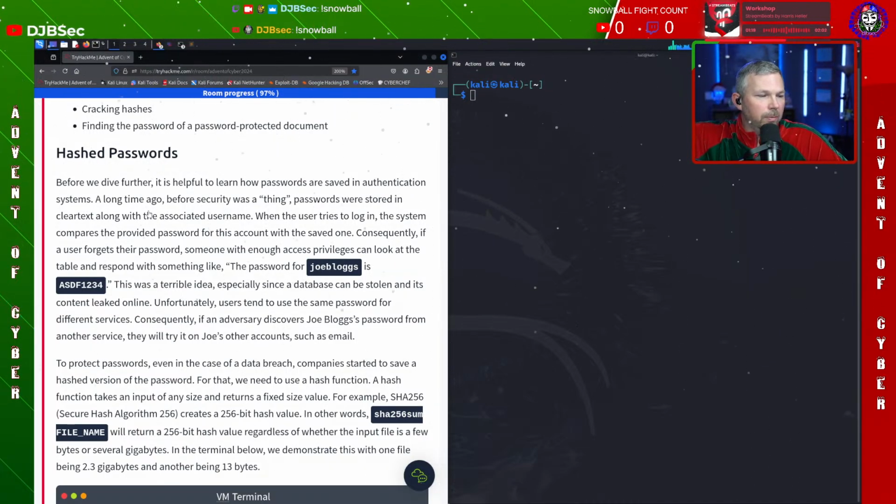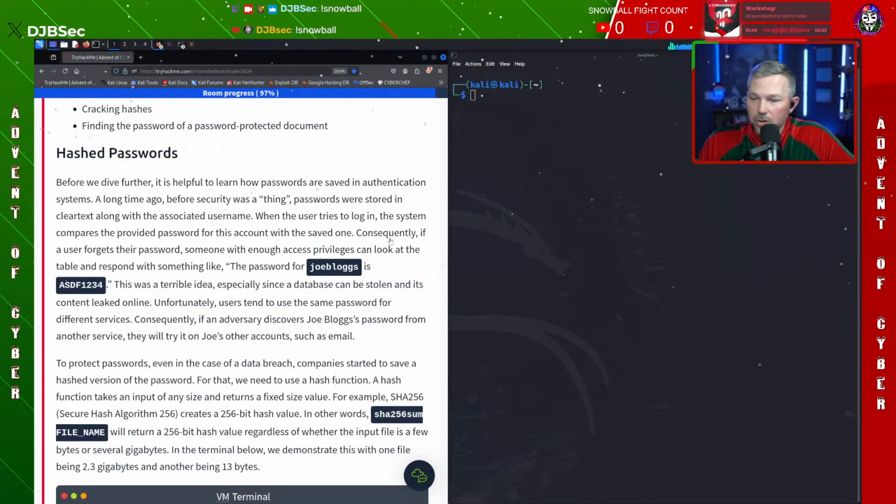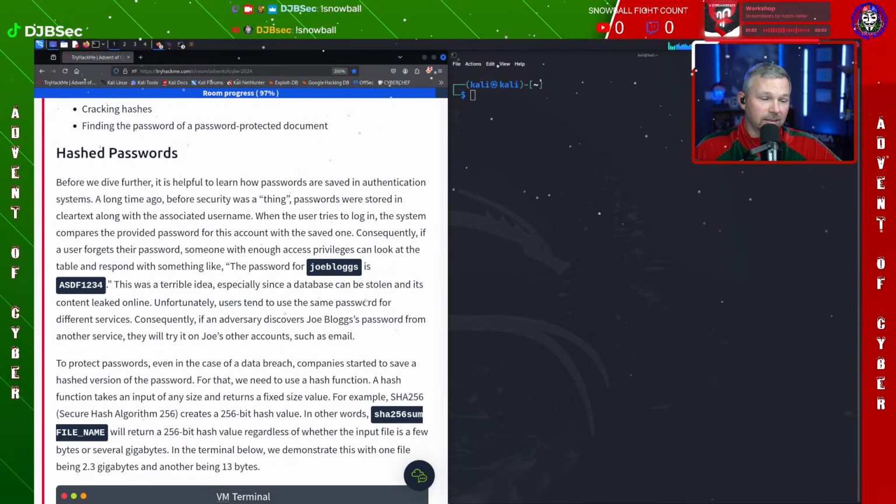It says, before we dive a little further in, it's helpful to learn how passwords are saved in authentication systems. A long time ago, before security was a thing, passwords were stored in clear text, meaning if you saved your password as 1234, people could see 1234. This was associated with the username. When the user then tries to log in, the system compares the provided password for the account with the saved one. Consequently, if a user forgets their password, someone with enough access could go in and look at that table and respond with something like, hey, the password for Joe Blogs is ASDF1234.